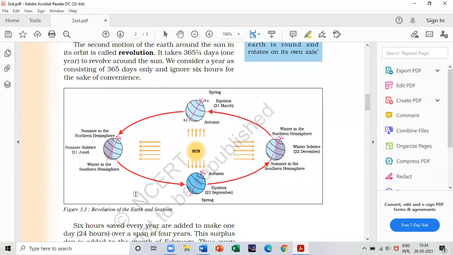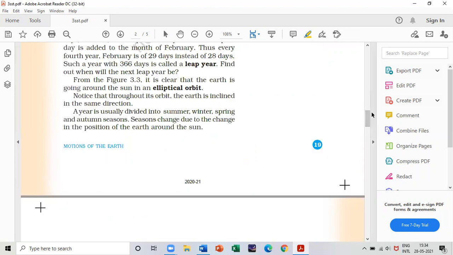See, once again, I told you, understand the picture very carefully and practice it very carefully. You can get half of it, you can get whole of it, and you can get the question like this: what do you observe in this picture? So make sure you learn this.